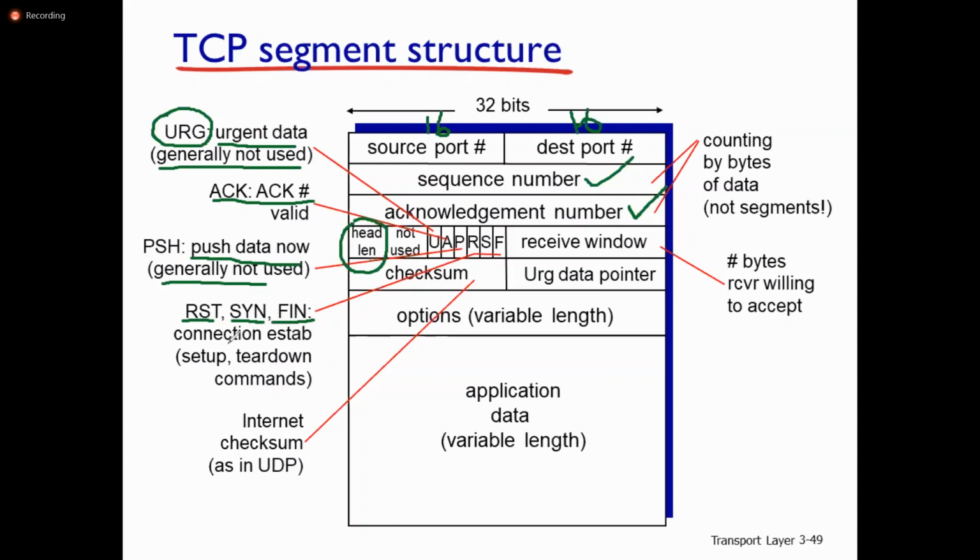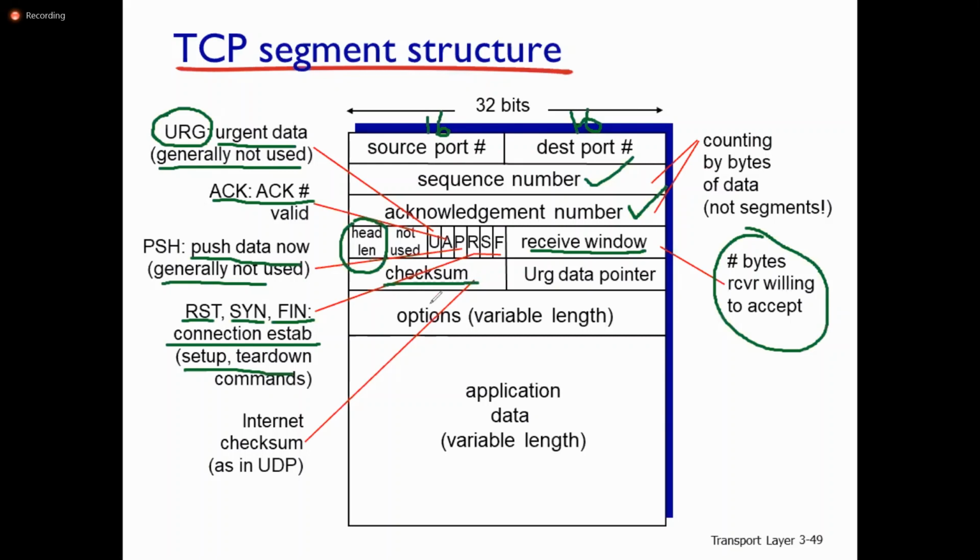These are the connection setup and tear down commands, used for connection setup as well as connection release. Then the receiver window: the total number of bytes the receiver is willing to accept is specified in the receiver window.